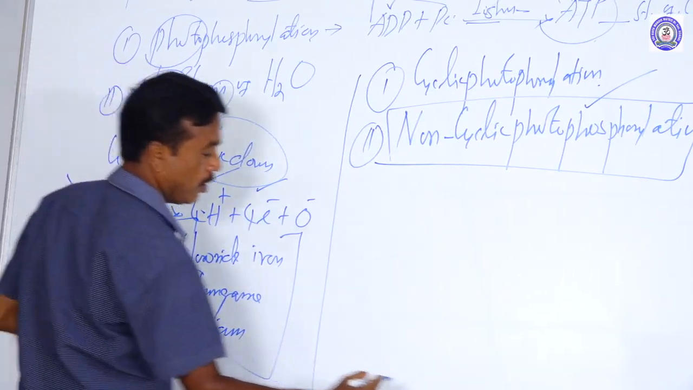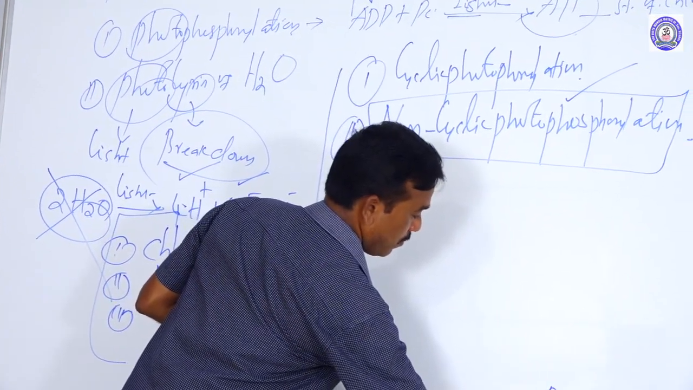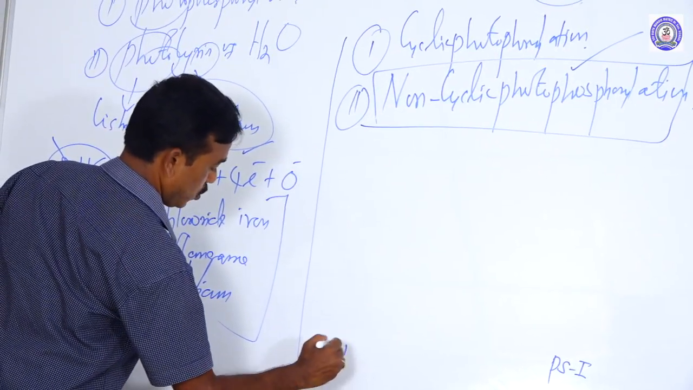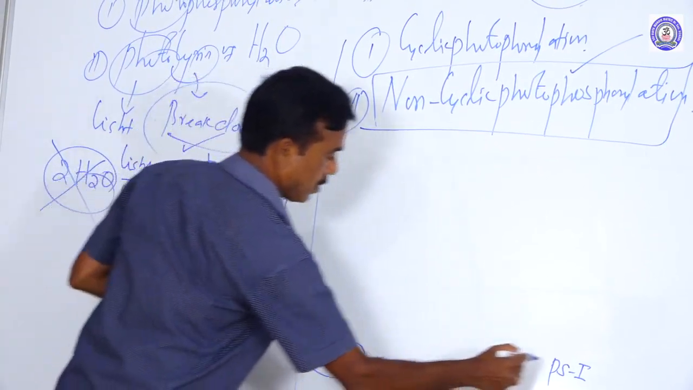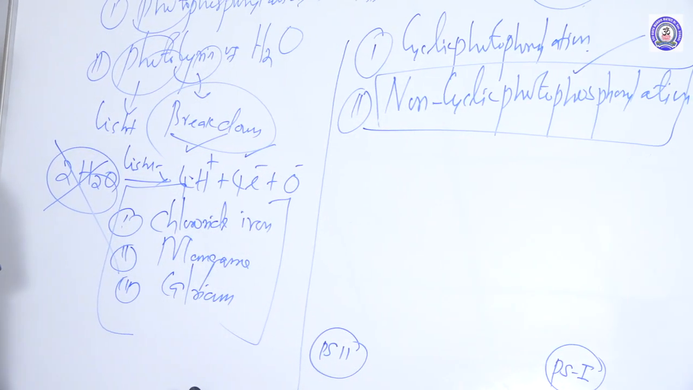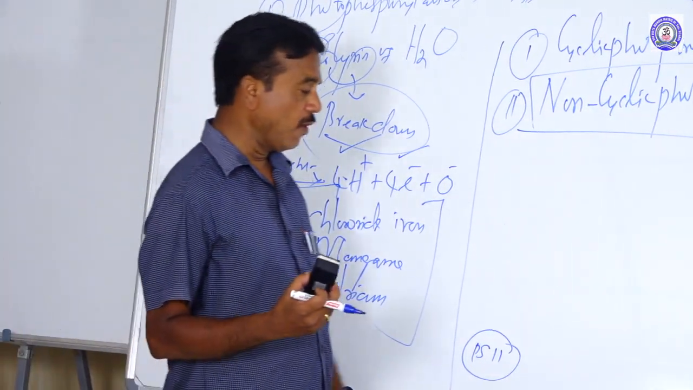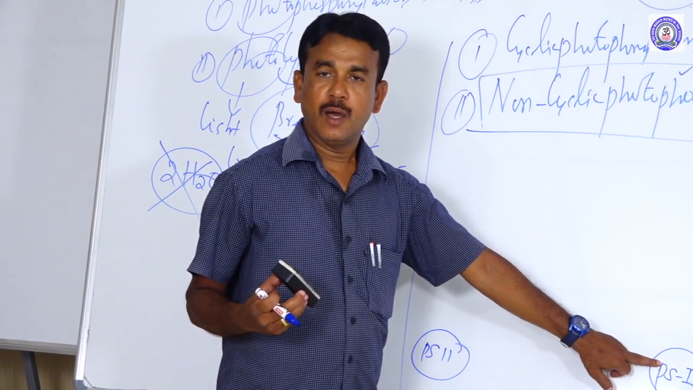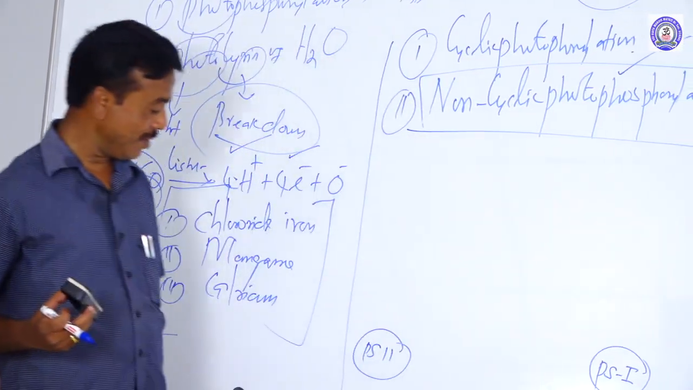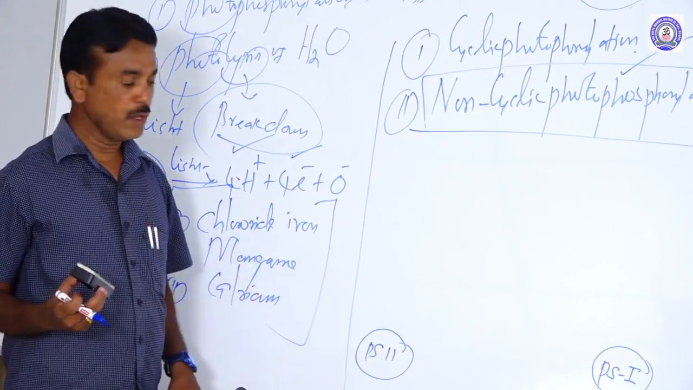I have already told you about them. Pigment system 1, pigment system 2. Pigment system has one more name: light harvesting center. What are the absorbed wavelengths of light? Photosystem 1 has 700 nanometer. Photosystem 2 has 680 nanometer. You know that already.